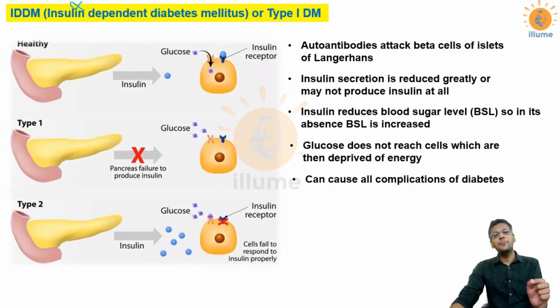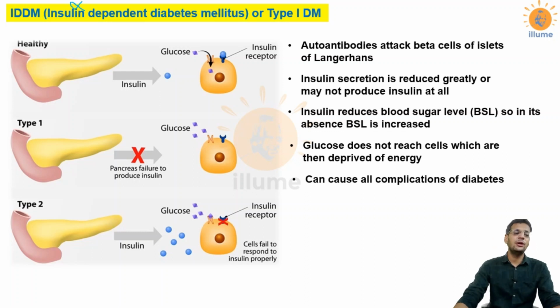Now I would give a brief idea, a brief difference between type 1 and type 2. Listen to this carefully. The first case I am talking about a healthy pancreas. In a healthy pancreas, beta cells are present which produce a hormone called as insulin. Now every cell has got an insulin receptor on it.